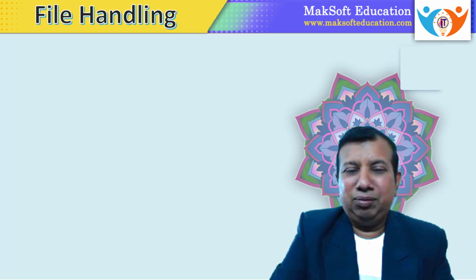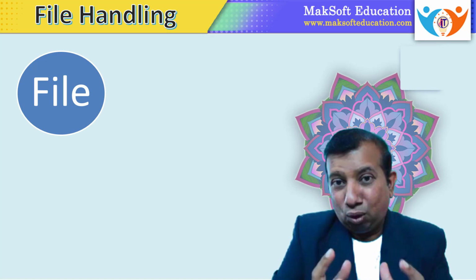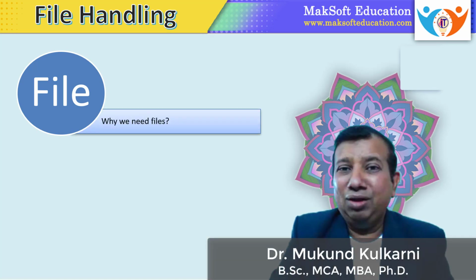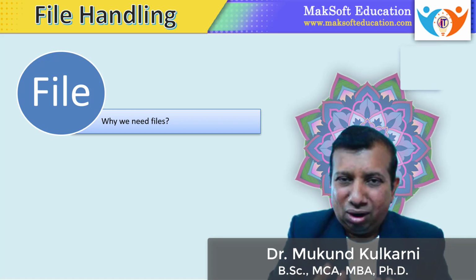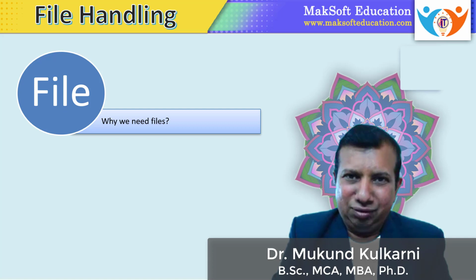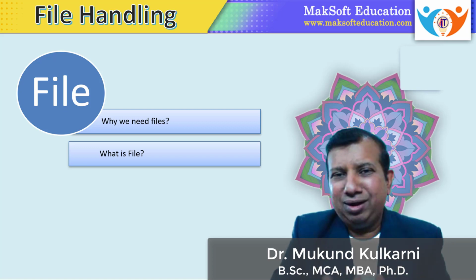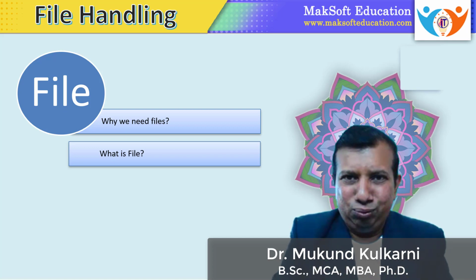The first concept that we have to understand in file handling is the file itself. What is a file? And why do we need files? What is the reason to use files in our program? That is the first thing we have to understand. And then, what is the file? How does it work behind the scenes? What exactly is a file from the computer's point of view? And how to use it programmatically?